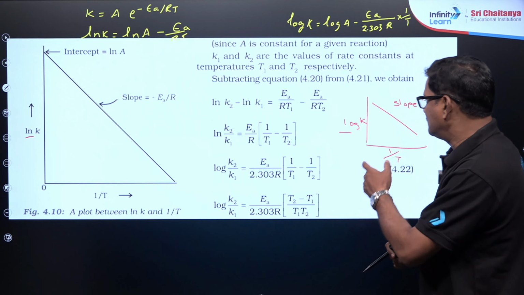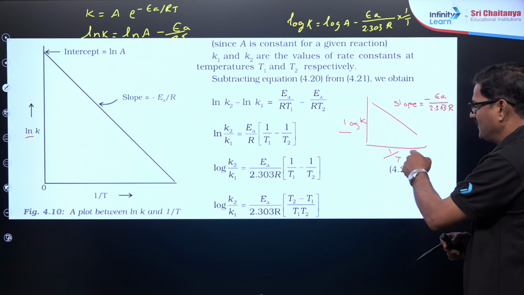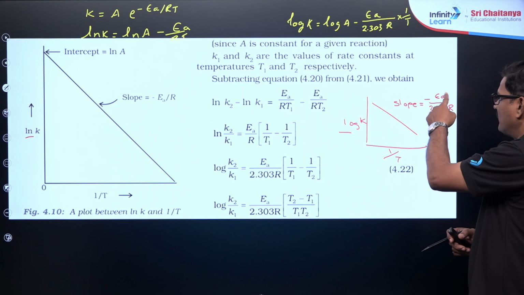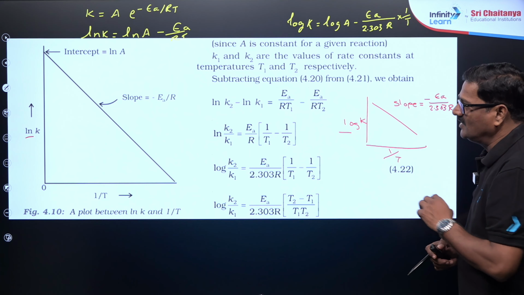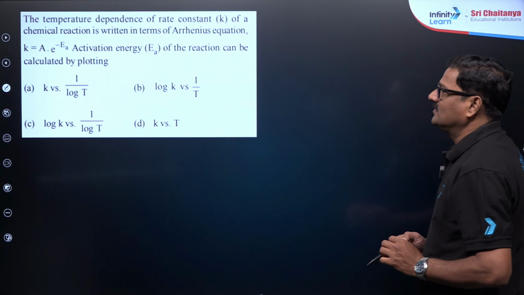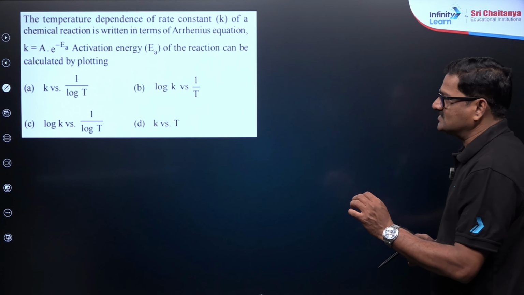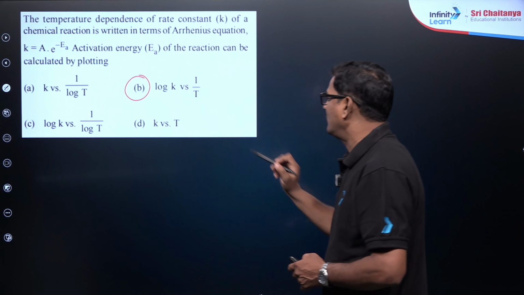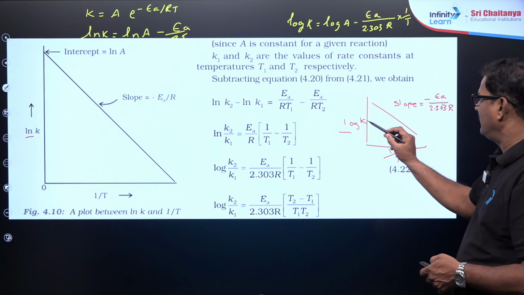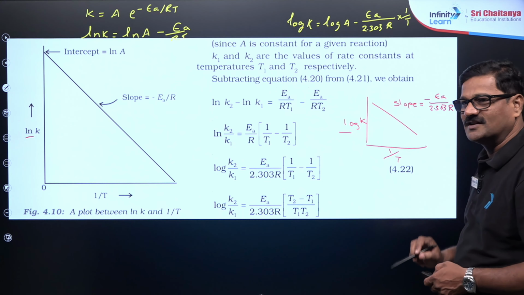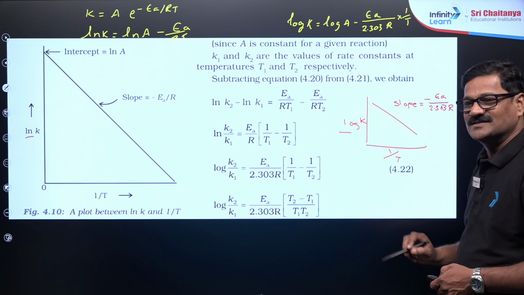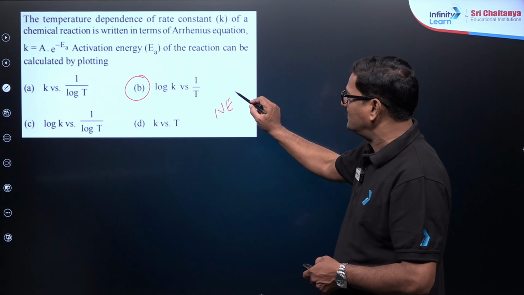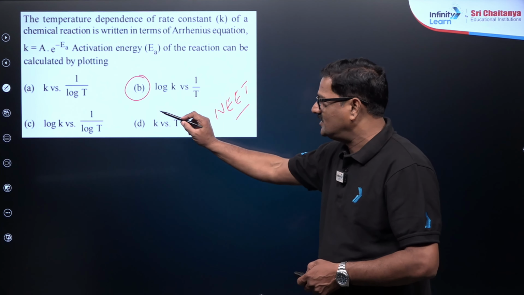Yes, you see log K versus 1 by T. If you have this graph, slope will be given is equal to minus EA by 2.303 R. So that is given, log K versus 1 by T. My answer for this question, log K versus 1 by T. Okay, log K versus 1 by T. Activation energy can be calculated. Got it? Clear?